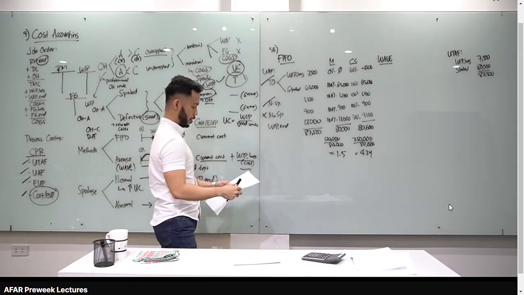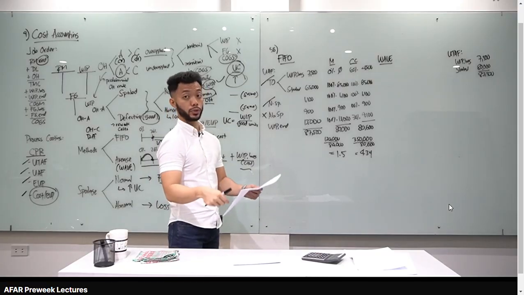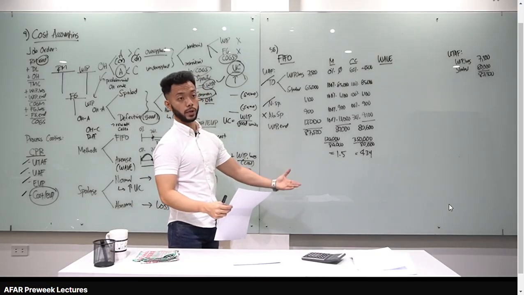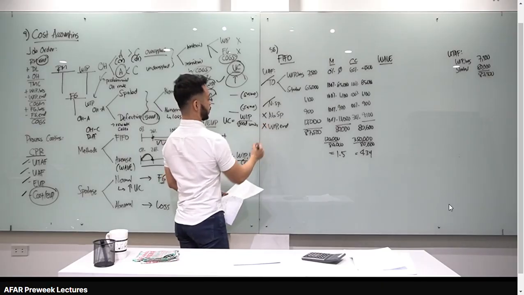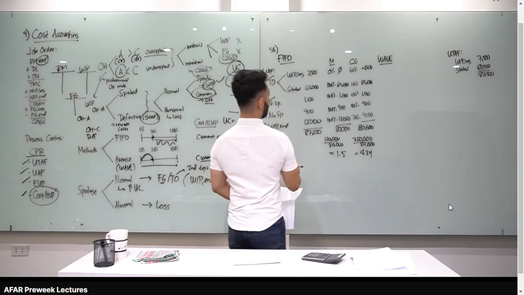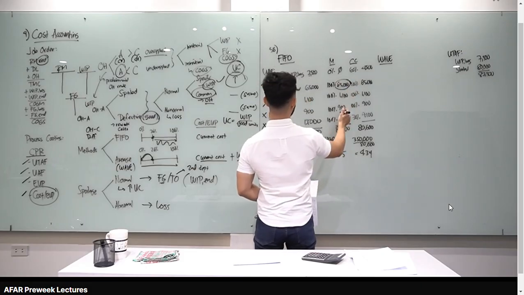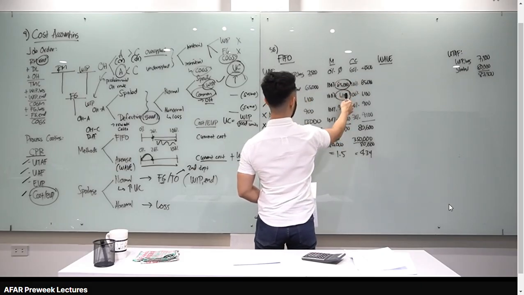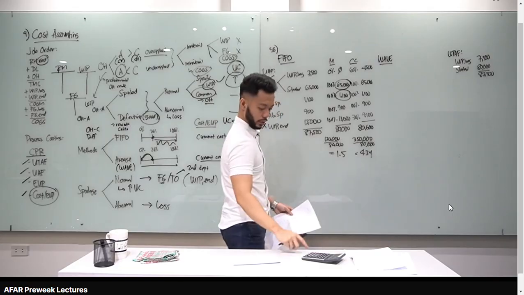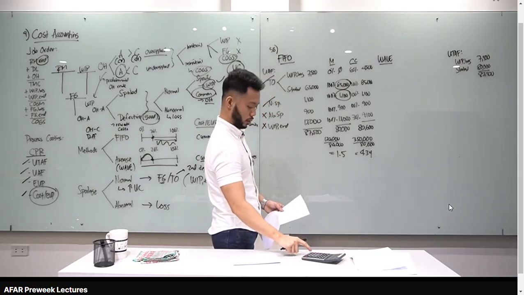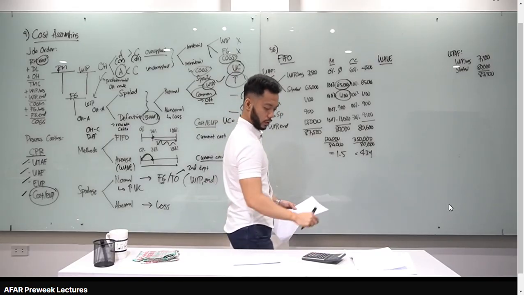Ngayon, i-check natin yung WIP end. Yung WIP end dyan, wala tayong problema kasi 70% complete. Hindi pa siya na-inspect kasi inspection point natin is 100%. So wala na rin tayong problema dyan. Gagawin ko dyan, yung EUP times cost per EUP, yun yung cost natin. So, lagay ko lang, 65,000 plus 11 times 1.5. Ilan yun? 65,000 plus 11 times 1.5, 99,150.